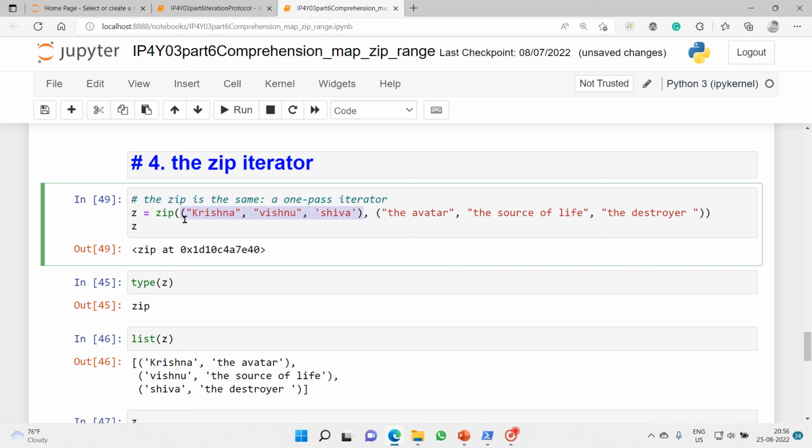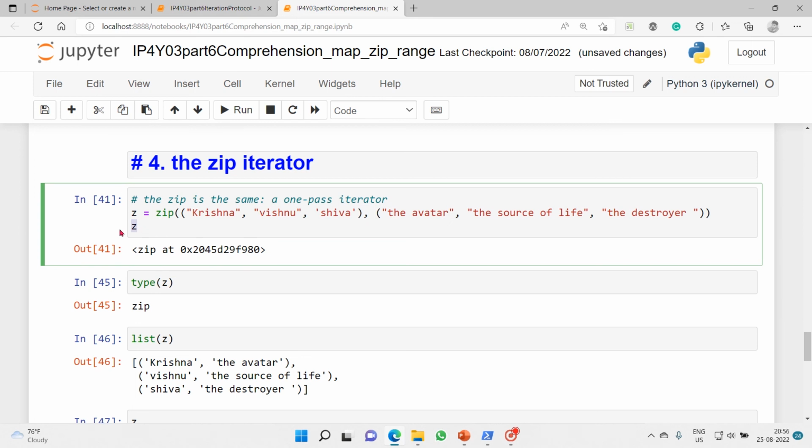Tuple 1 consists of the names Krishna, Vishnu, Shiva, and tuple 2 consists of the job roles of those names: Krishna, the avatar; Vishnu, the source of life; Shiva, the destroyer. Now let's execute and see whether they will be mapped to each other.